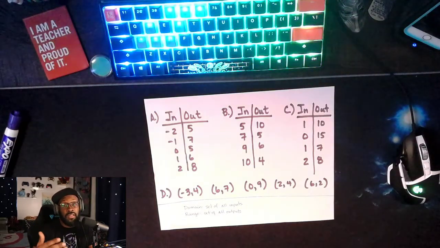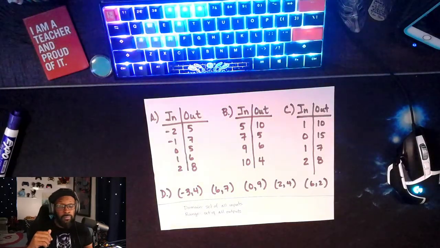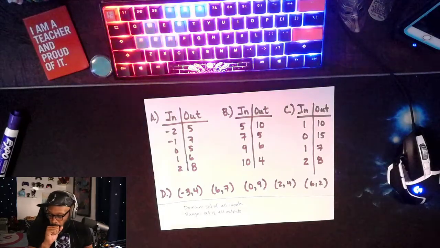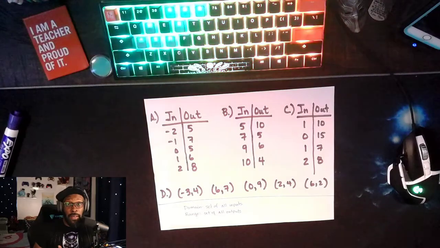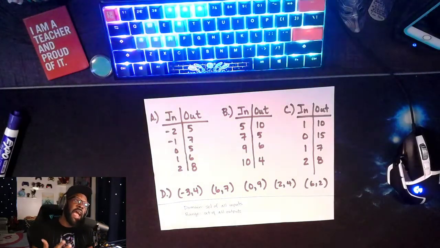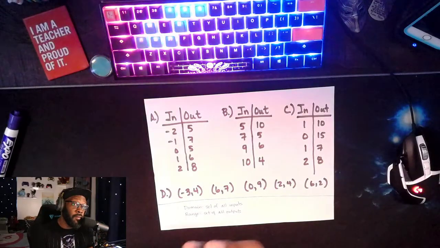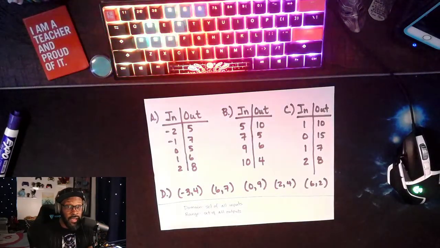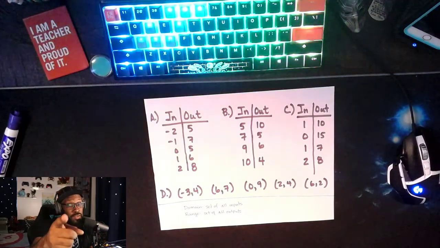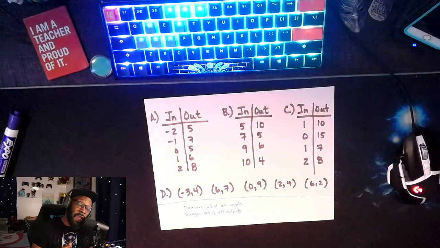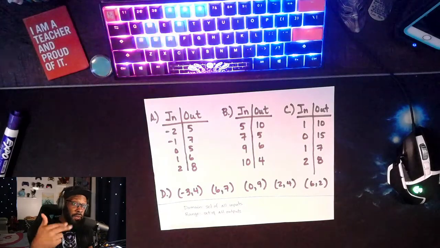So we can have the same output, even though we are two inputs. I just can't have two different birthdays, but we can have the same one.